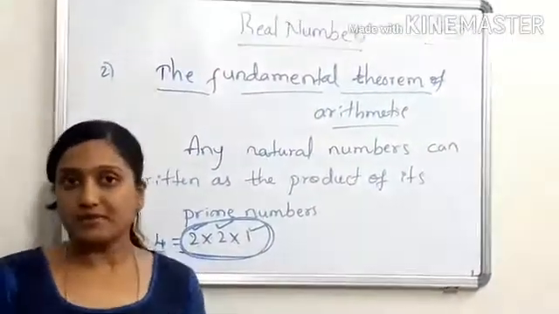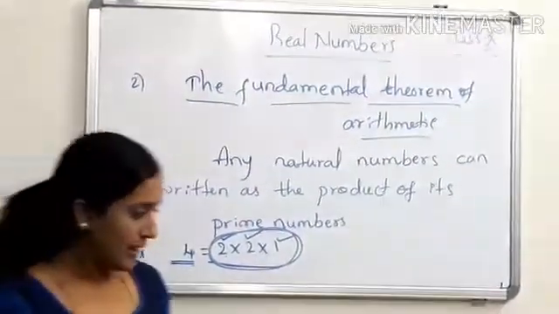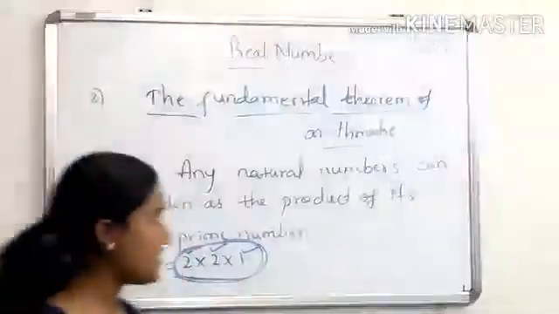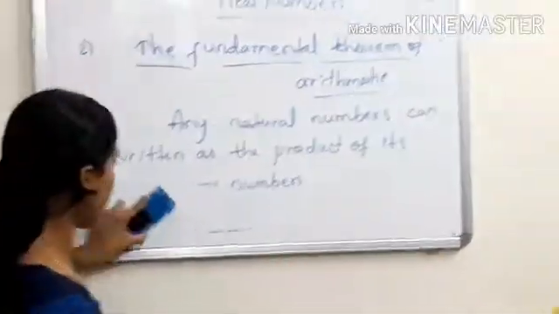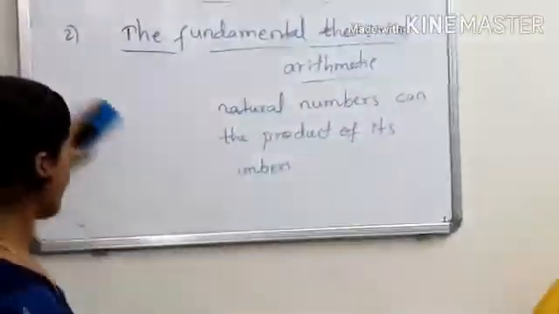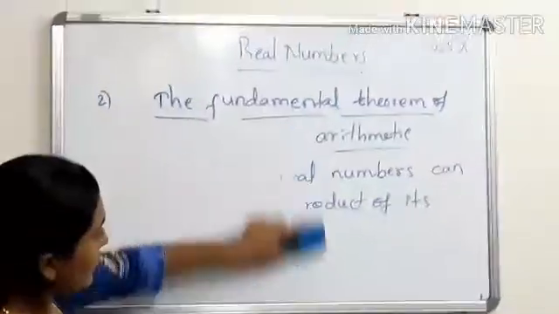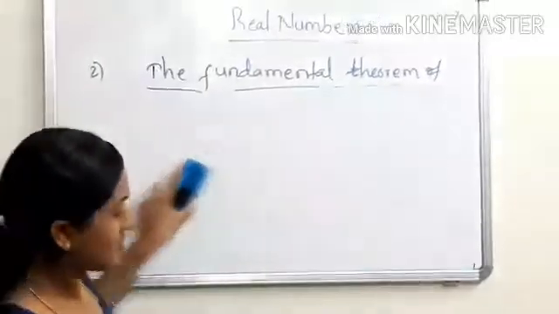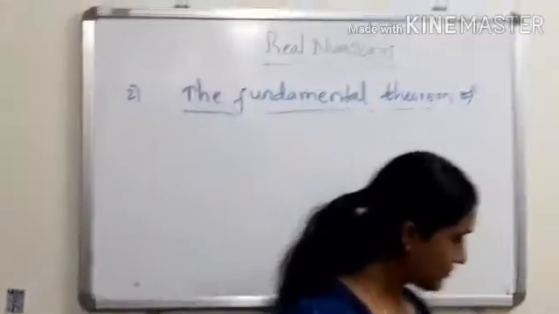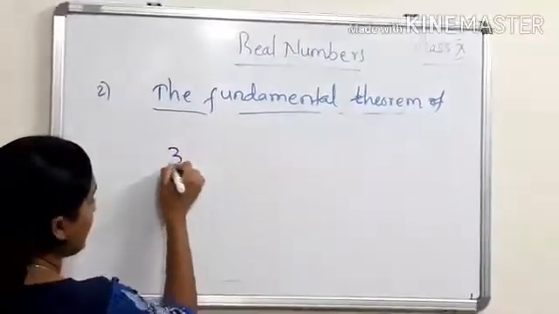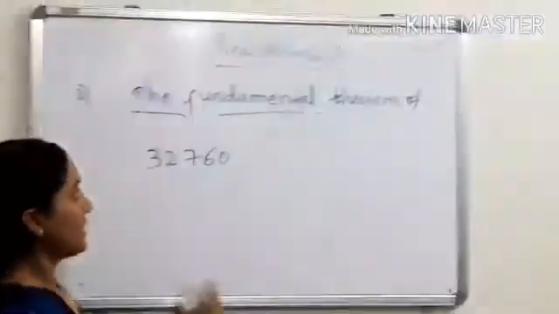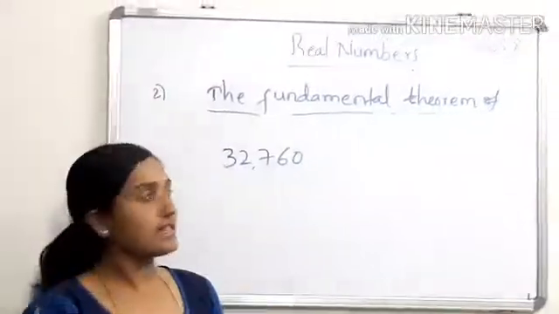Clear? We will do one small problem with 3 digits, 4 digits or even 5 digits. Let's see how we can represent a composite number as the product of its prime numbers. Look here, 32760. This is a 5-digit number.